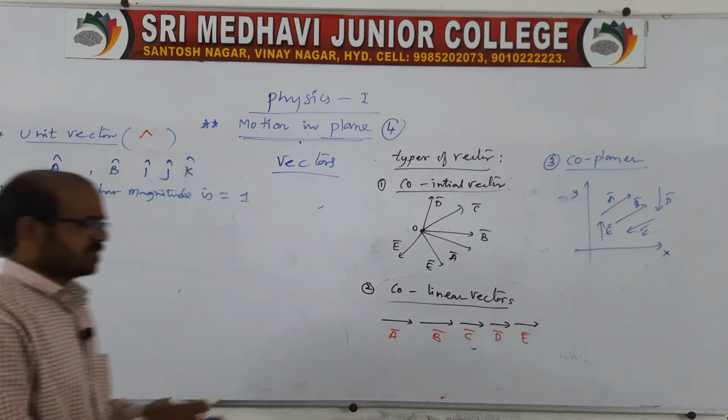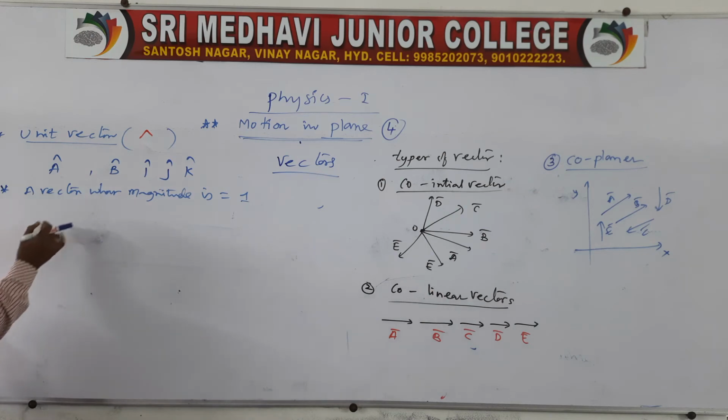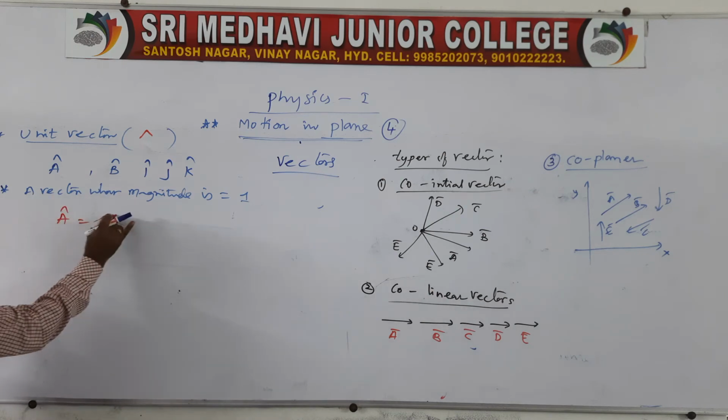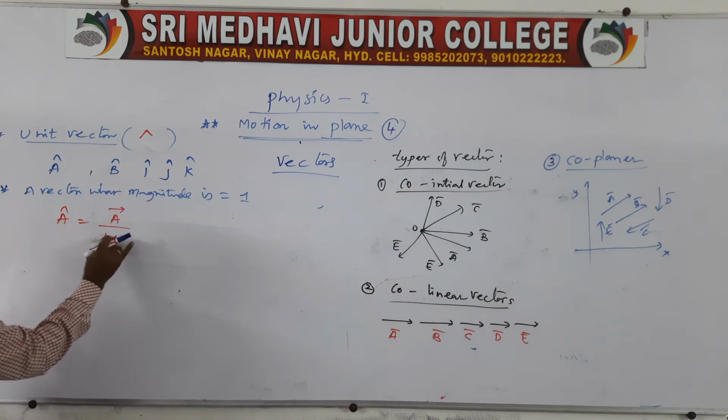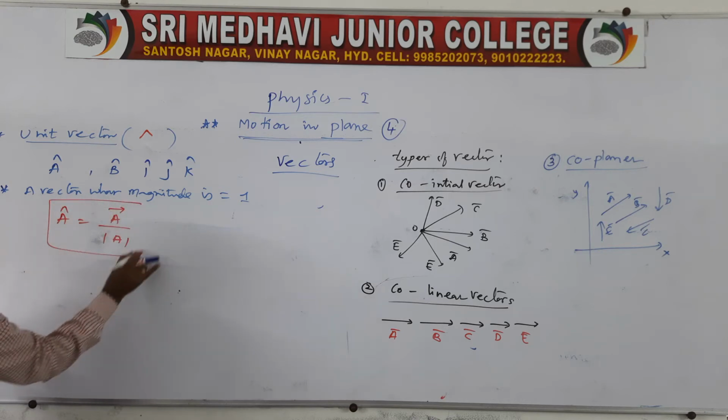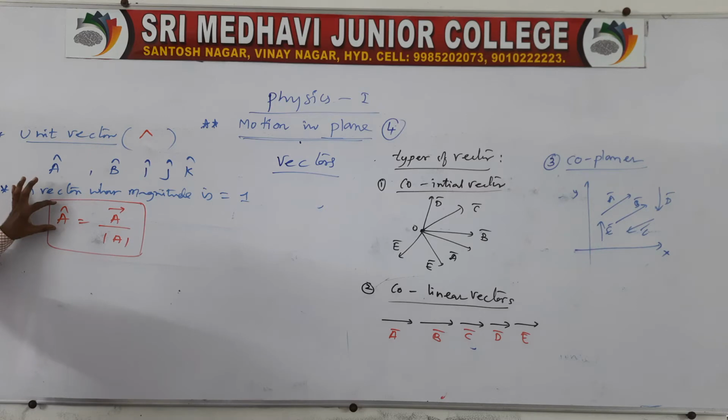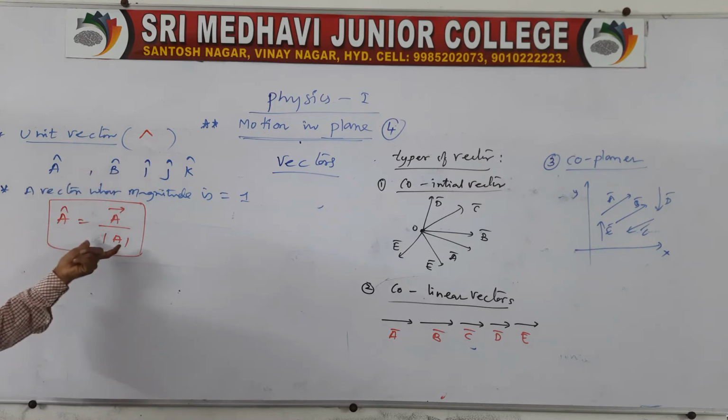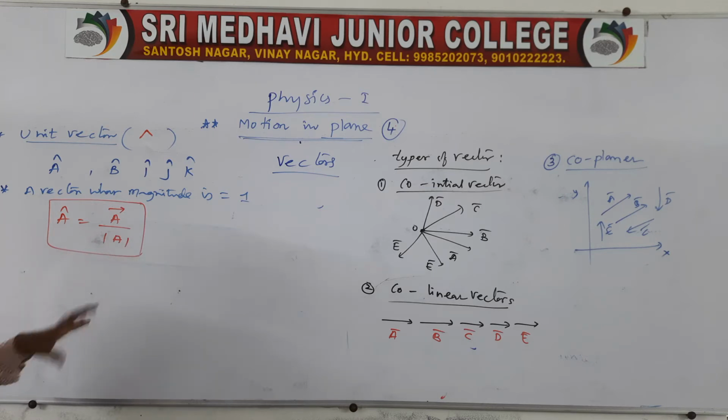And there is one formula for this: a cap is equal to a vector divided by the magnitude of a. This is very, very important in the case of unit vectors. Unit vector a cap is equal to a vector by magnitude of a. Magnitude, or length of the vector, means modulus. Modulus will always be positive, never negative.